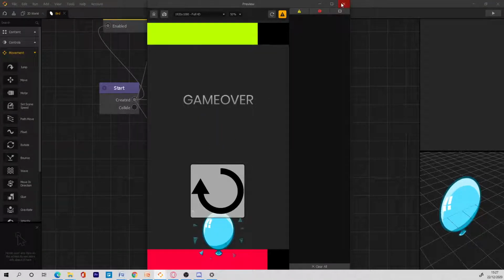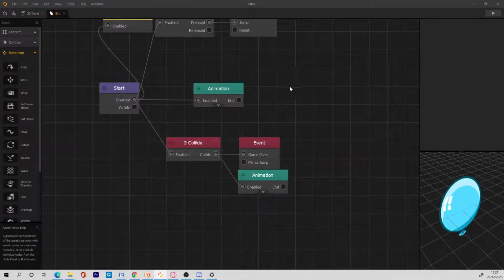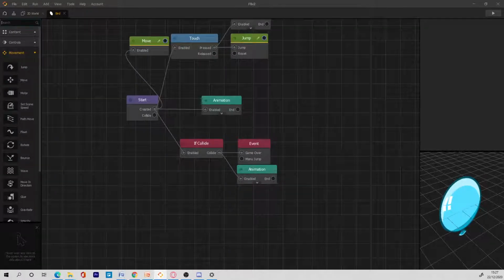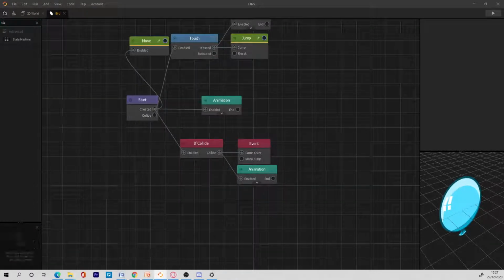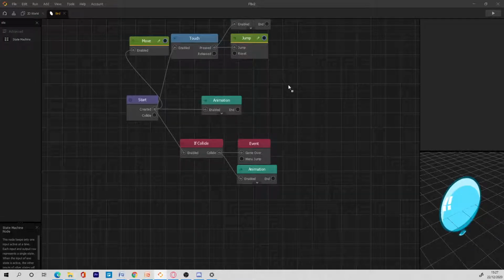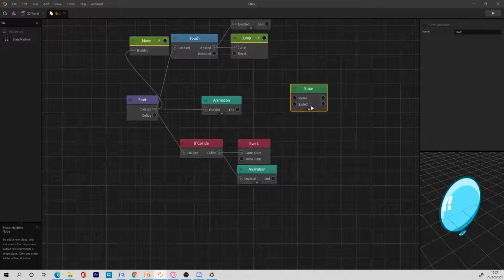Okay, so now you see we can still see the old one. So what we're going to do is use a state machine. A state machine is very useful. I'm just in love with the state machine right now. I use the state machine every single time. So now we can do touched, and we can do default.